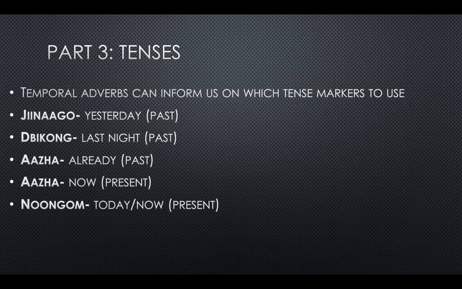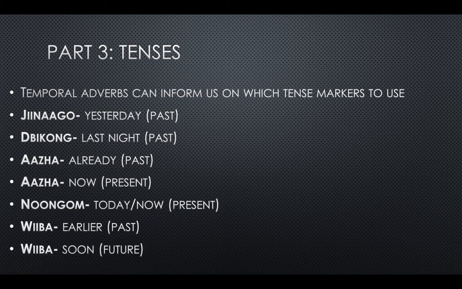So nongum means today or now. And so if something's happening today or now, it's in the present. So no tense markers needed. Wiba means earlier. And so if something happened earlier, it happened in the past. So we would need our past tense marker gi along with our verb.